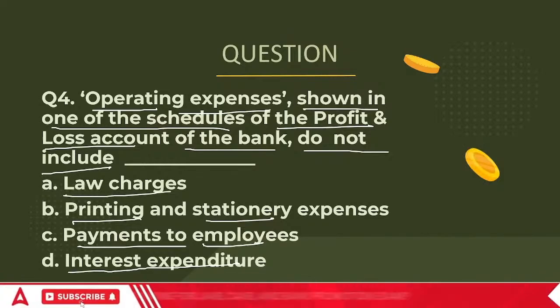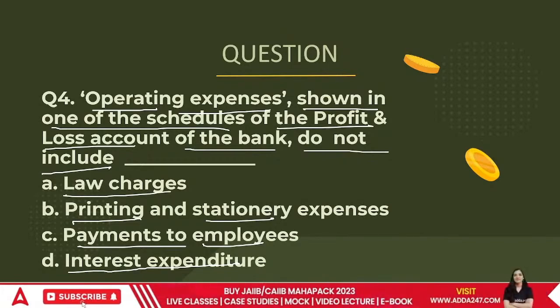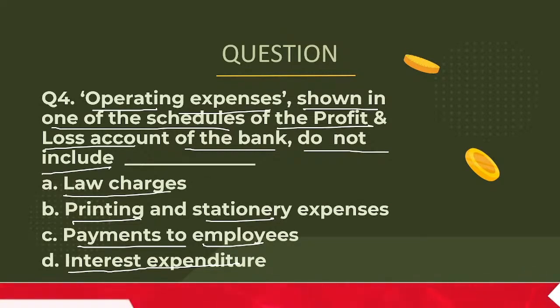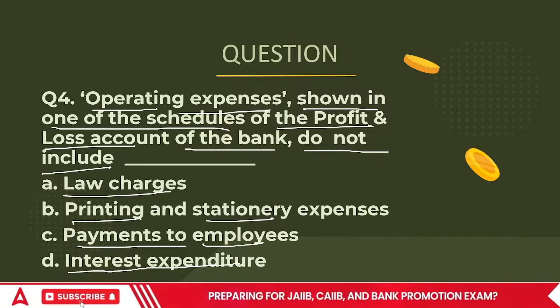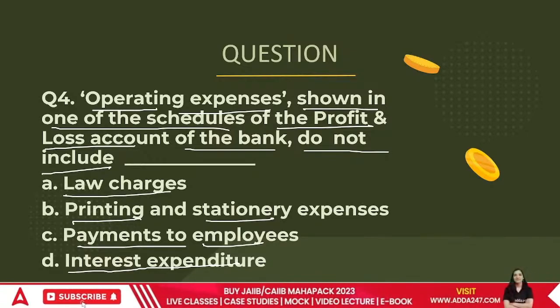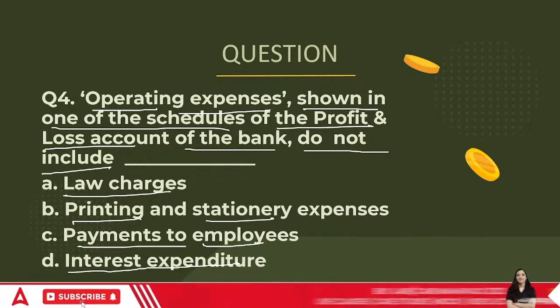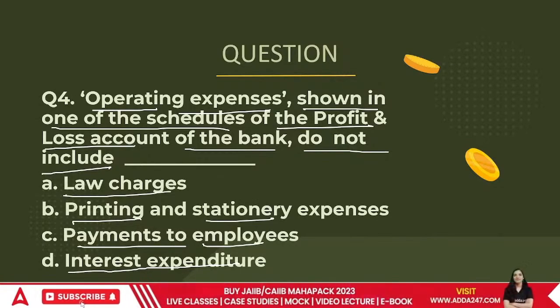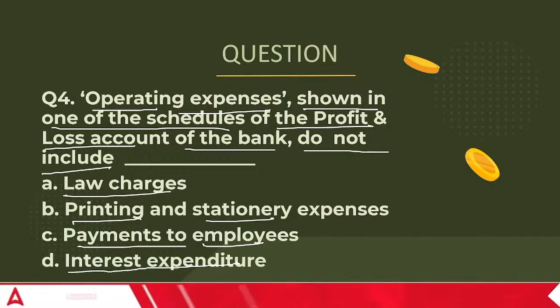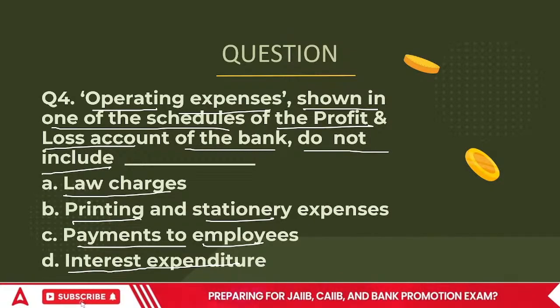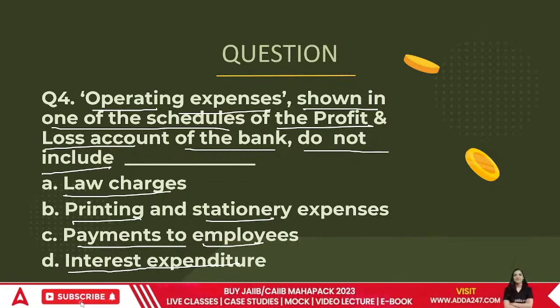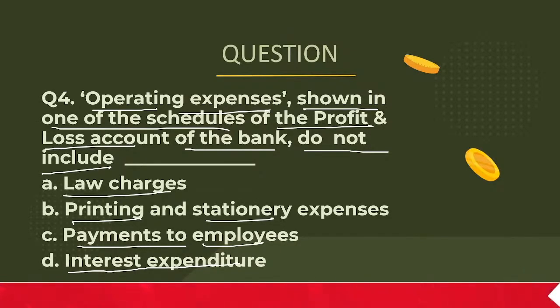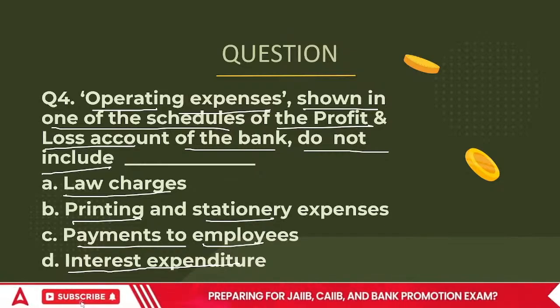So what are those expenses that the bank has to compulsorily incur? Always remember, the bank cannot run on its own. The bank has to incur certain expenses to keep itself going, and those are called operating expenses.